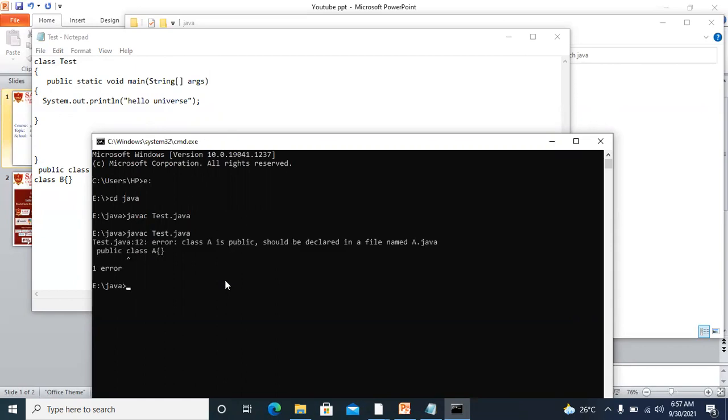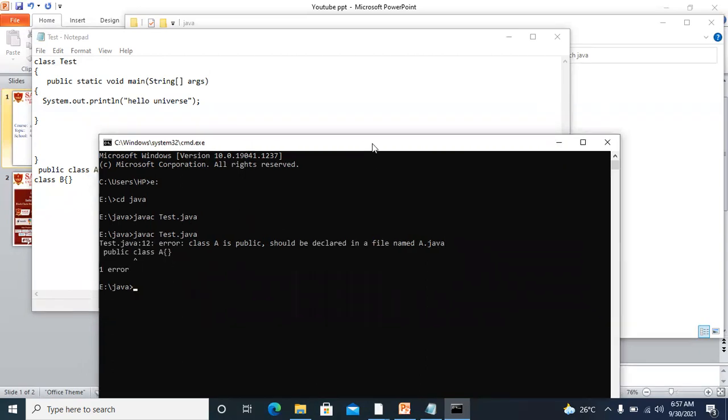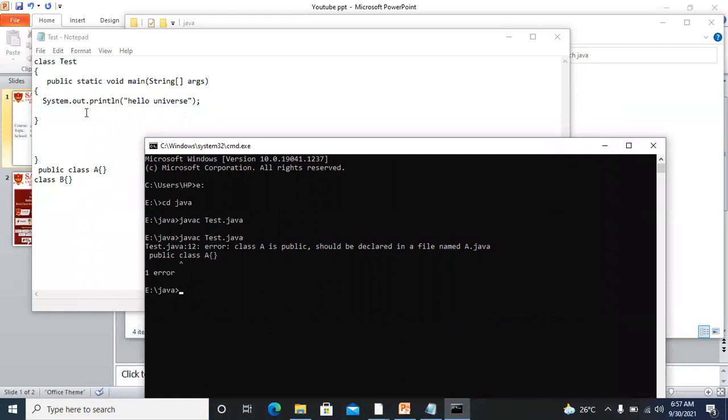See, I'm going to get the compilation error. The error says that class A is public, should be declared in a file named A.java. It means that I'll have to save this file by the name of A, the name of this class, not using this class.